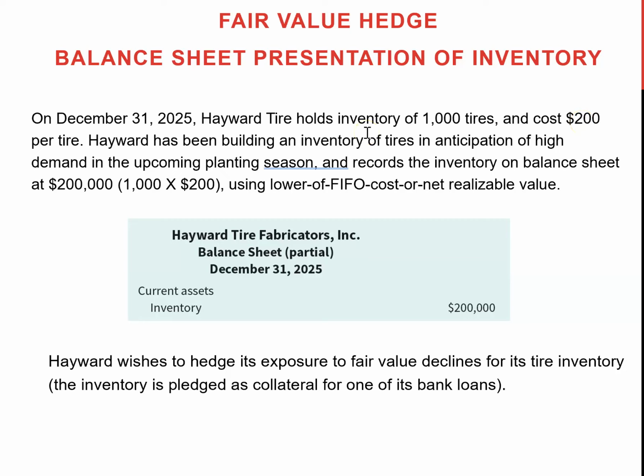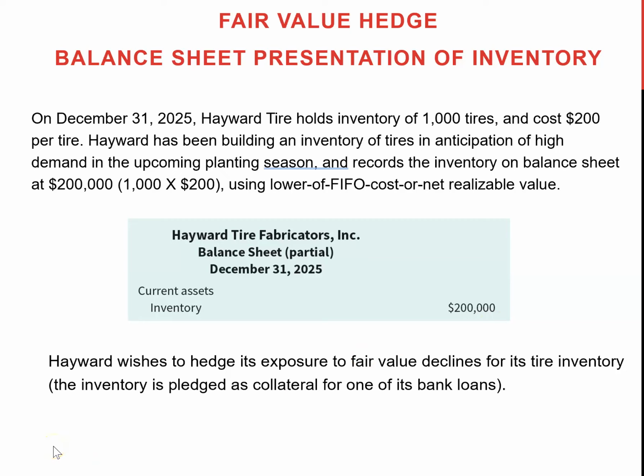Hayward is piling up this inventory, and their expectation is that in the upcoming planting season there will be high demand for tractor tires, so they want to hold those inventories. Initially they record the inventory value of 1,000 tires at $200, so they will record current asset inventory of $200,000, the value of the tire inventory they are holding.